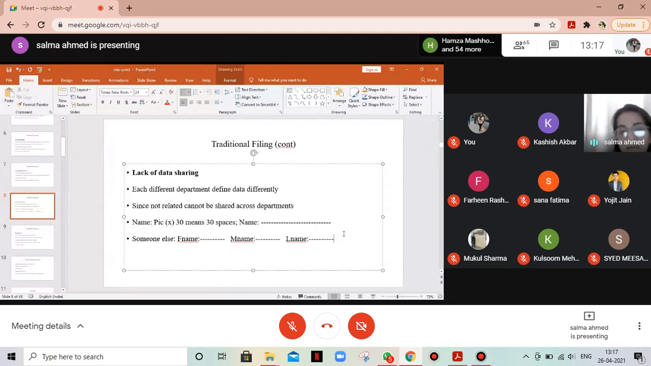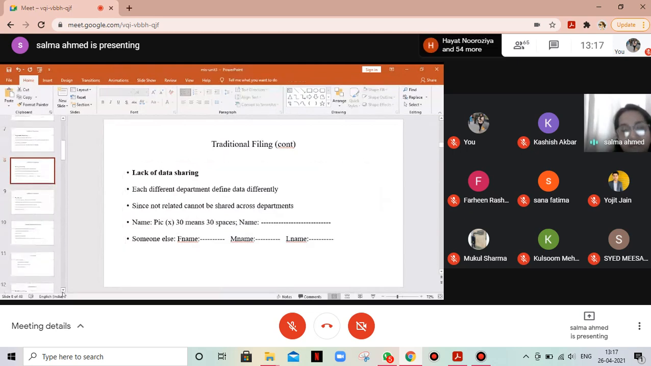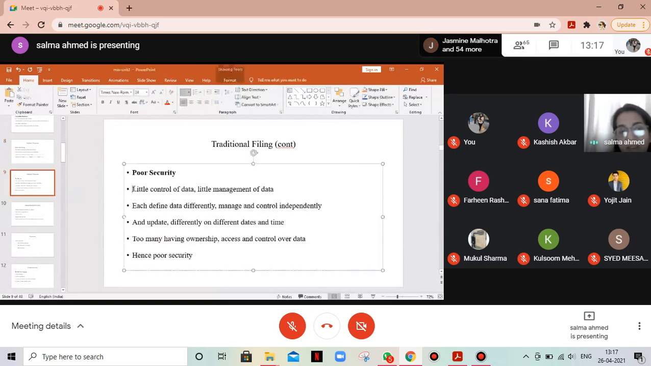So it will be very difficult to relate such information which are kept or structured in different ways. So there is lack of data sharing. Then poor security, because everybody is defining data. So everybody has ownership over data. Everybody has control over the management of the data. Everybody would be updating the data. So there are too many people who are involved in ownership.